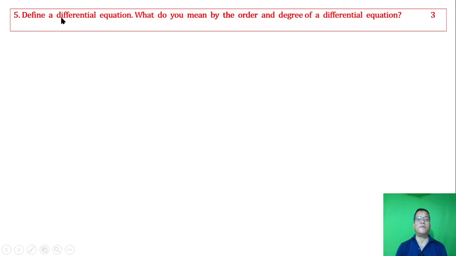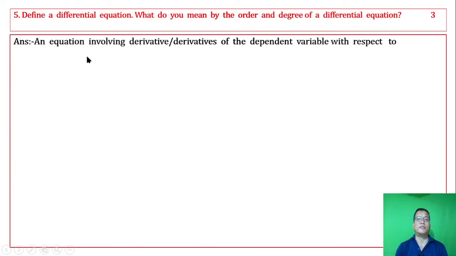Question 5. Define a differential equation. What do you mean by the order and degree of a differential equation? 3 marks. An equation involving derivative or derivatives of a dependent variable with respect to independent variable or variables is called a differential equation.